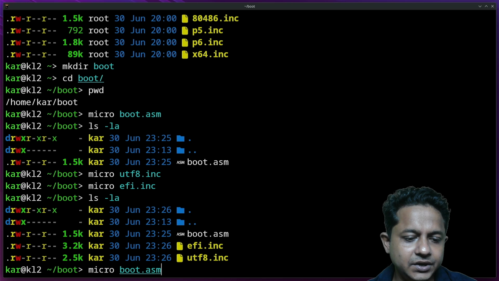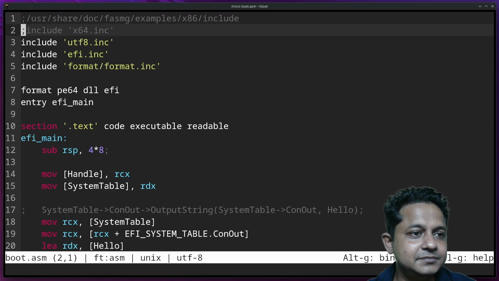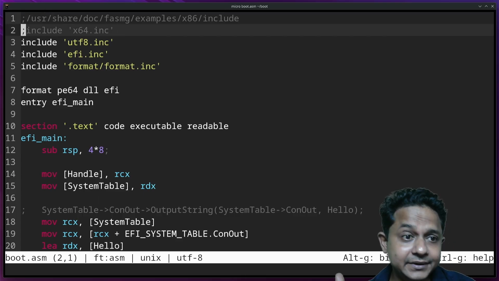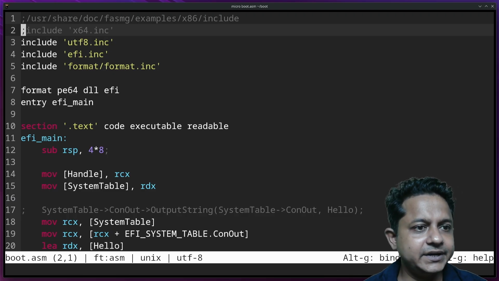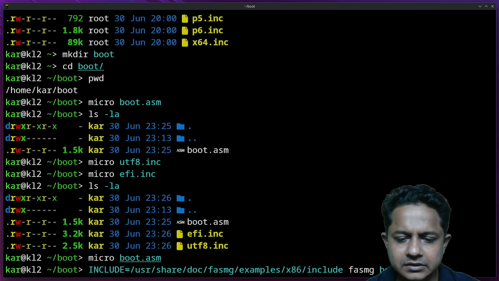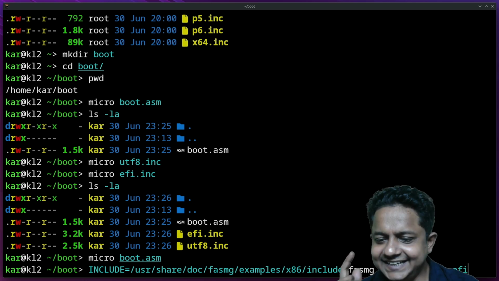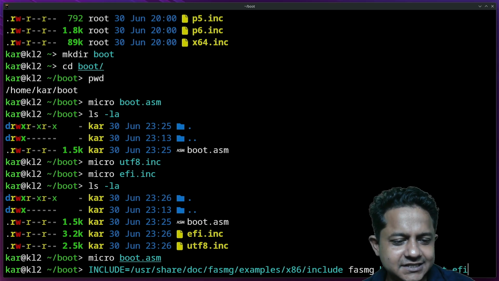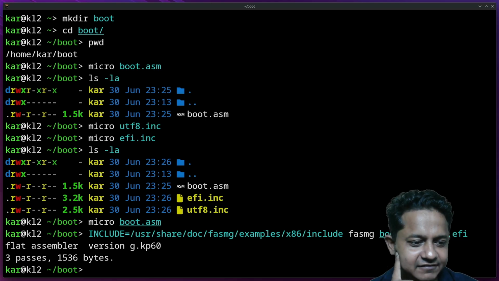What we don't have? We don't have the format. As you see, the format file, even the folder, I don't have. That is because it will take from here, include. Why this file? Because I will implement some extra things over time. So I will include that one later on. Okay, let's quit and give it a try to see if it runs the first time. So it will include the whole thing from here. Then the fasmg binary will build boot.efi. It is time to check whether it works. Yes, flat assembler G. G means global or guru level, or whatever the thing is.